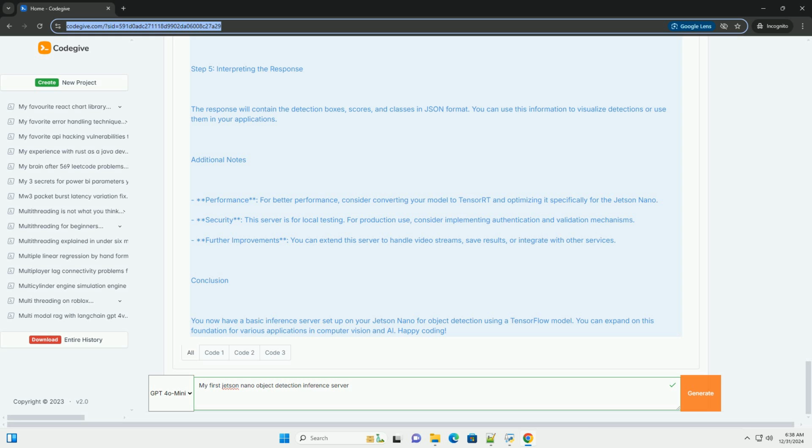Conclusion. You now have a basic inference server set up on your Jetson Nano for object detection using a TensorFlow model. You can expand on this foundation for various applications in computer vision and AI. Happy coding!